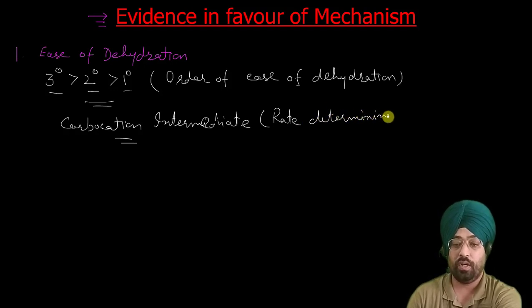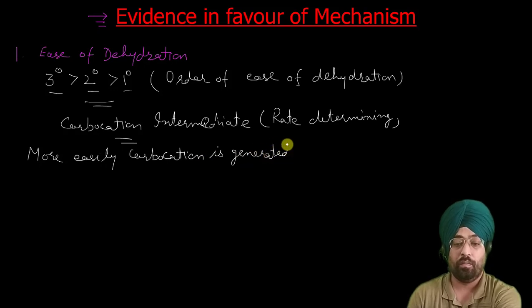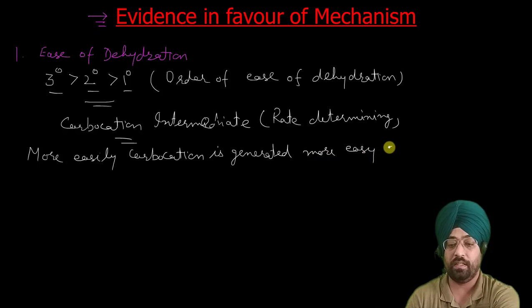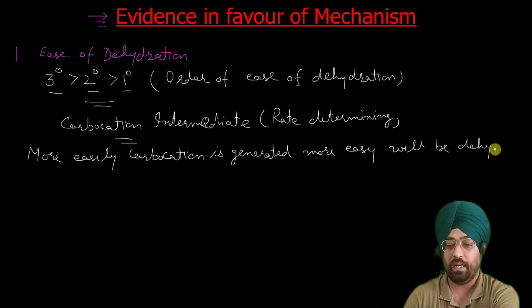So the more easily the carbocation is generated, because it is the rate determining step, the easier the dehydration will be.